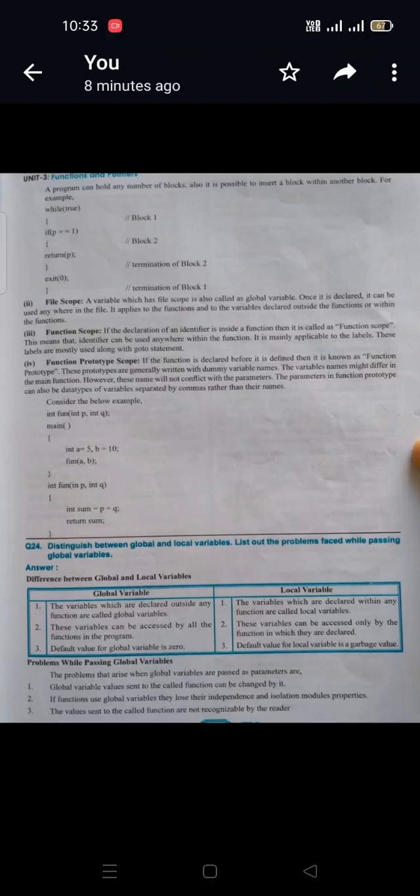We learned about the C programming structure, right? This program consists of a number of individual modules, individual functions. So if we declare a variable as a global variable, we lose that independence in the structure of a C program. The values sent to the called function are not recognized by the reader. So these are the problems when we declare a variable as a global variable.